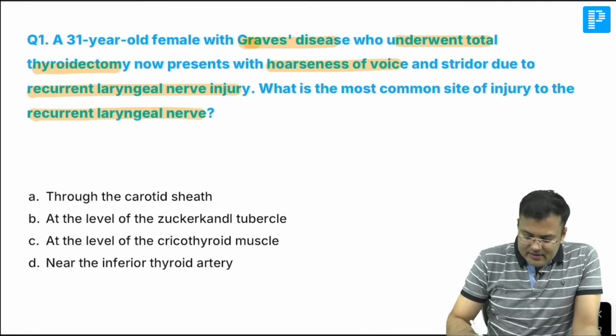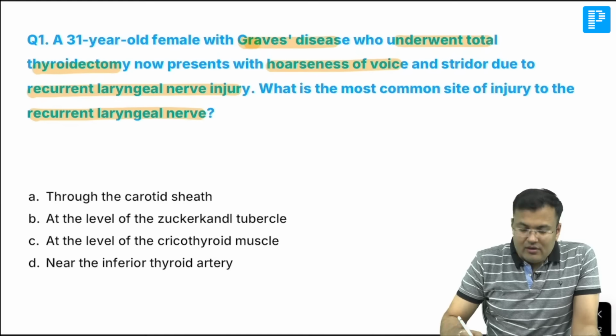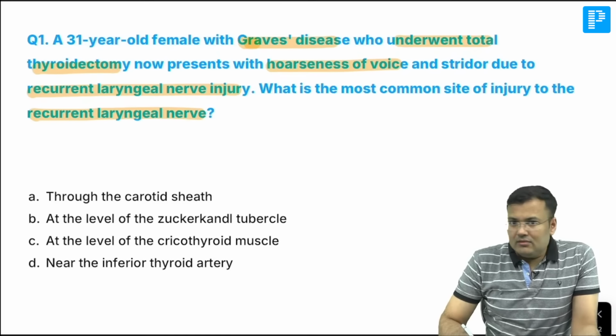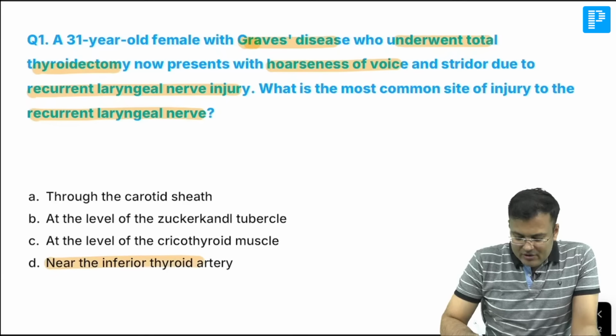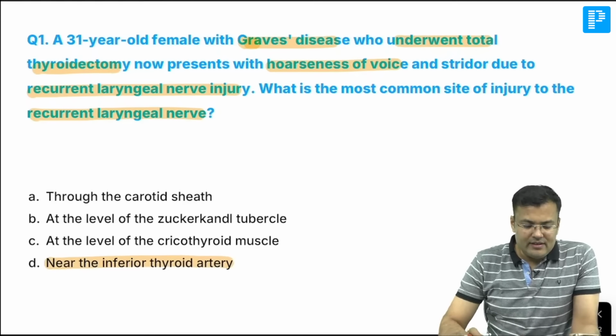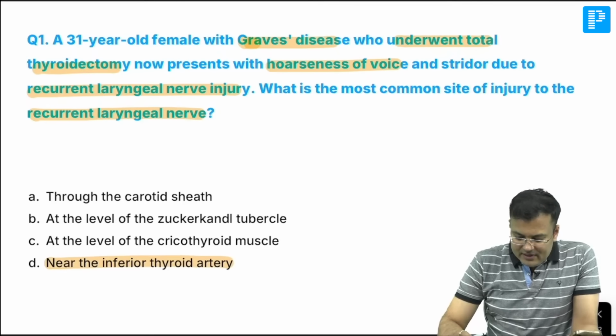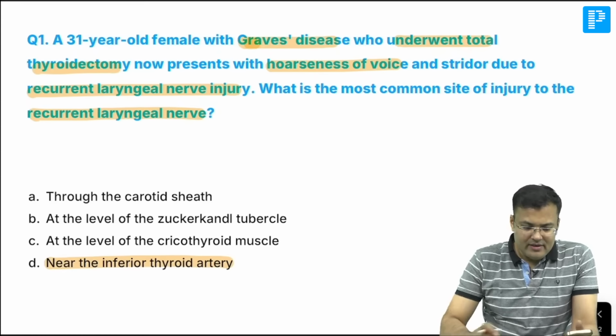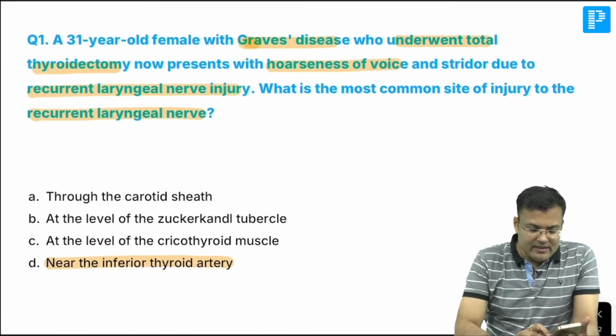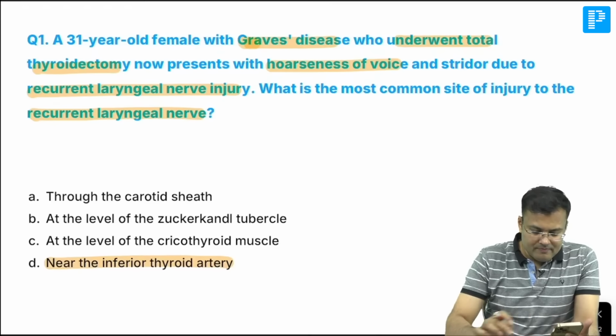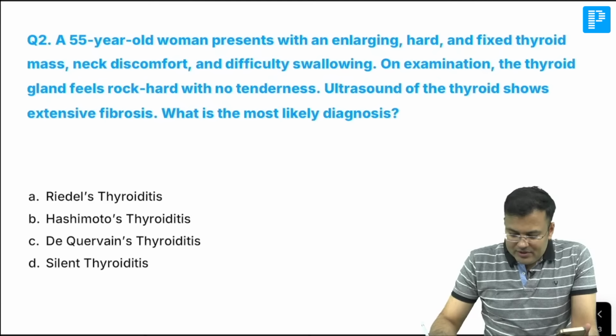So the correct answer here is that the recurrent laryngeal nerve is most commonly injured near the inferior thyroid artery. So what is the correct answer here? It is inferior thyroid artery. Clear? So the correct answer is option D, right? Correct answer is option D. Now you can see the next question.